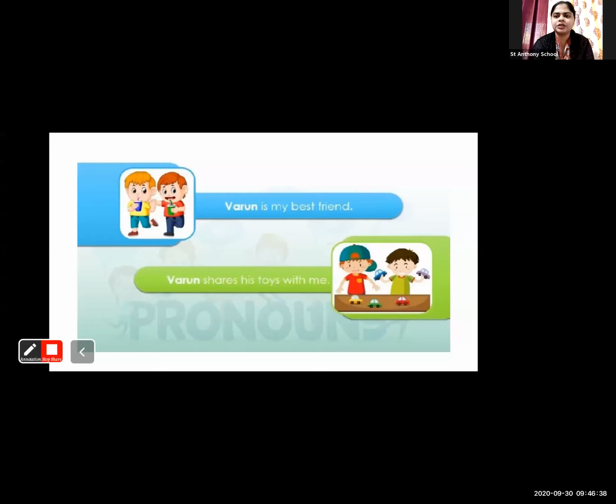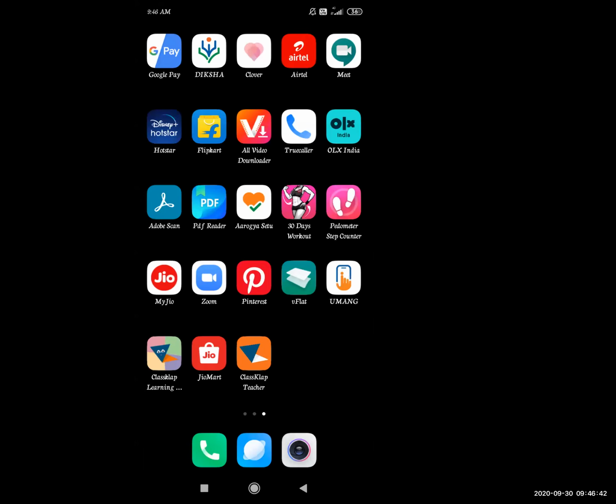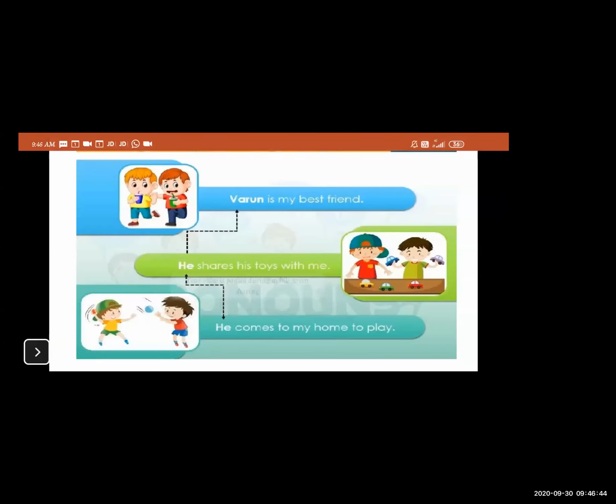So to avoid this repetition, what do we need to do? We need to use pronouns. Now, pronouns have some types that we are going to see later. But if you don't know what a pronoun is, and it's such a long vacation that you forget or are not able to recall, then what we are going to do is see it first.